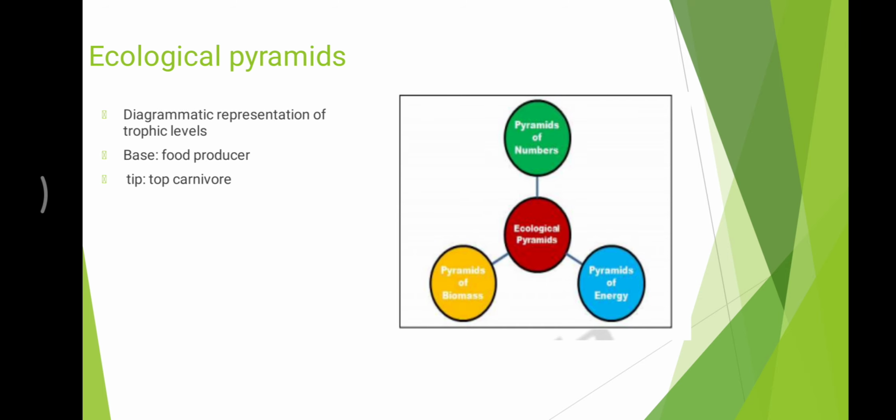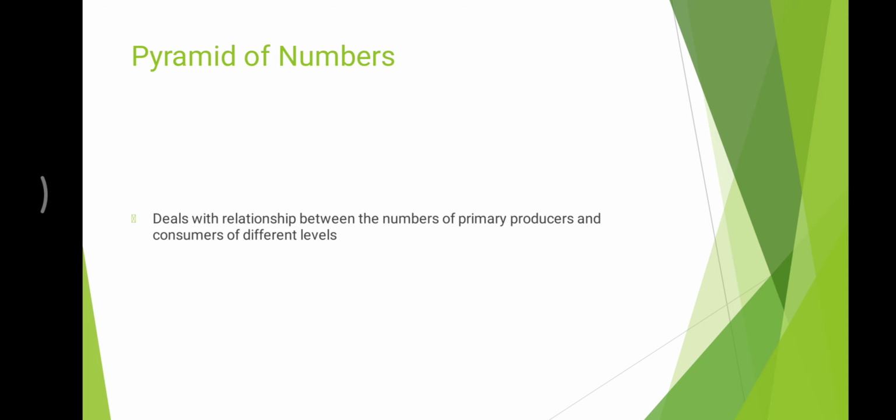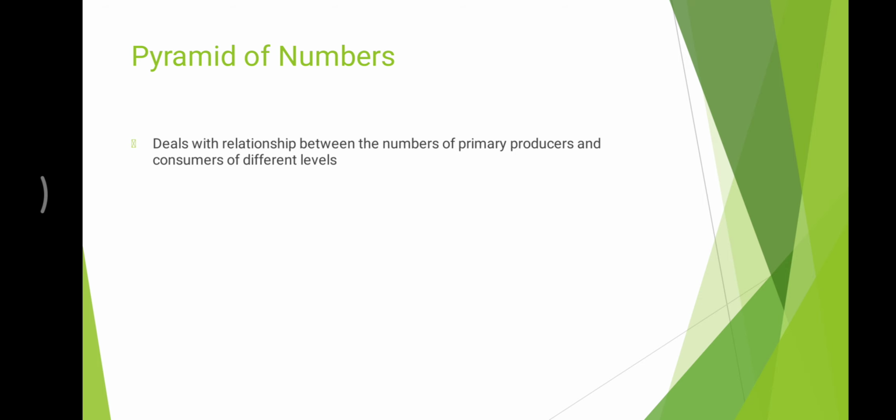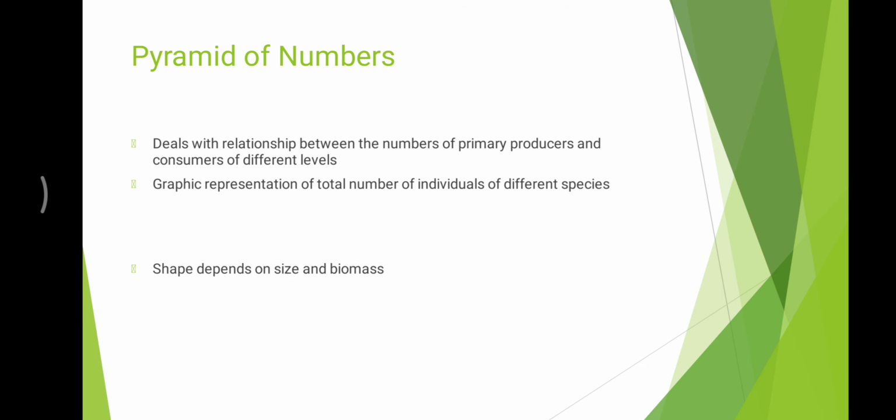Let us see the pyramid of numbers first. It deals with the relationship between the numbers of primary producers and consumers of different levels. It is the graphical representation of the total number of individuals of different species. It can be upright, inverted, or spindle shaped. This shape depends on size and biomass.